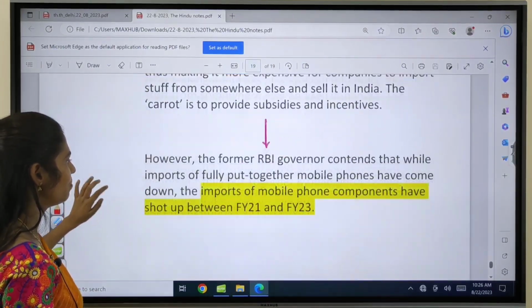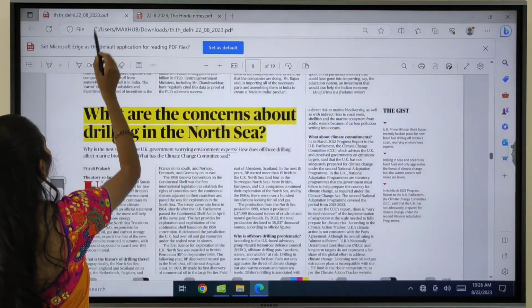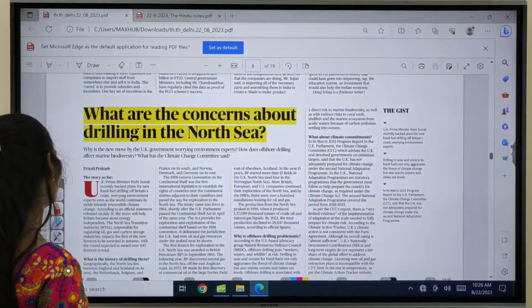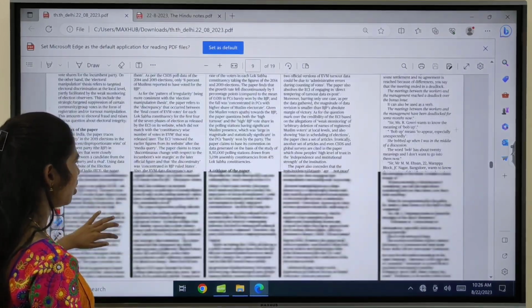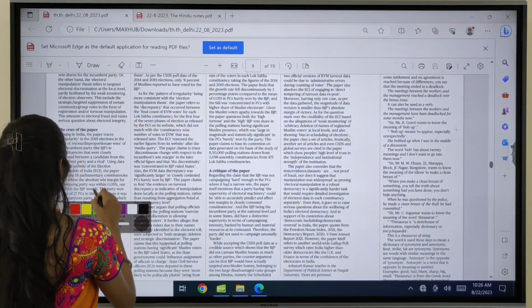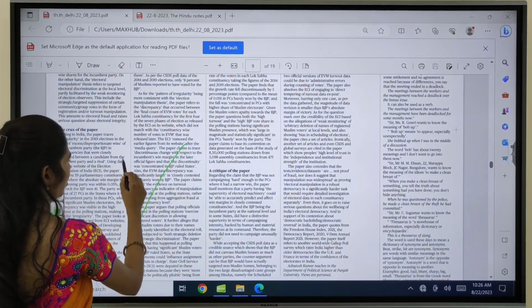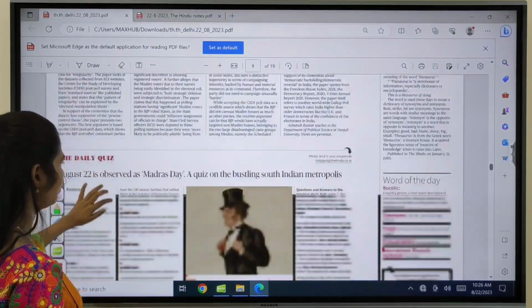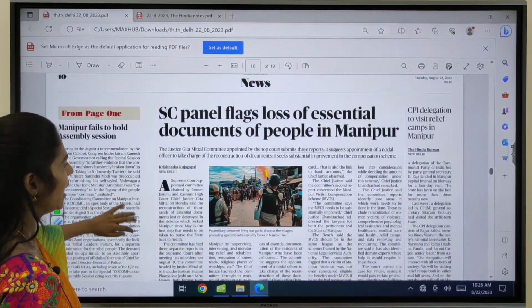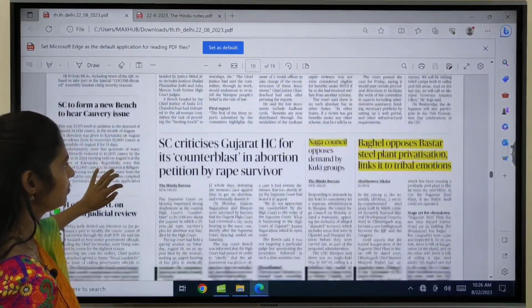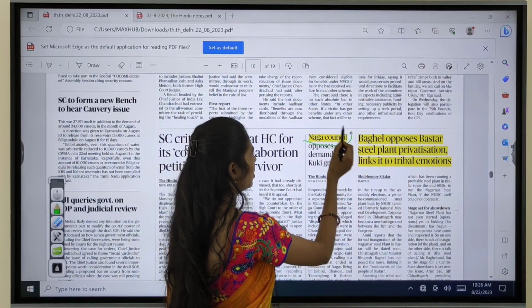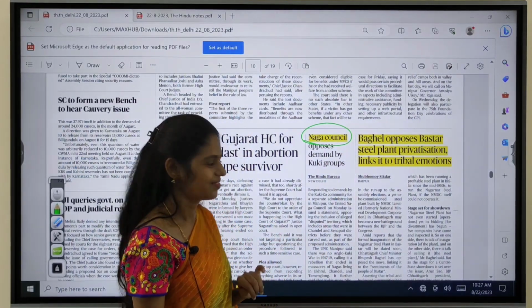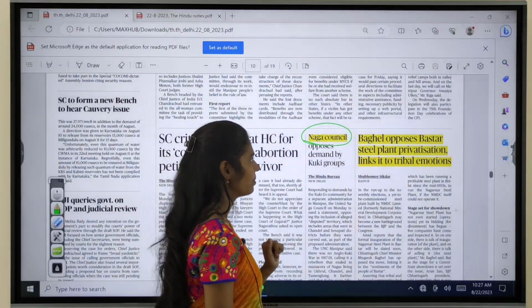And now let us move back to our Hindu newspaper PDF. So I discussed this topic, right? And this topic is not at all important, and you can move forward. And on this news page also, you can see some important articles. You have to understand what this Naga Council is. What is this Naga Council, you have to remember.